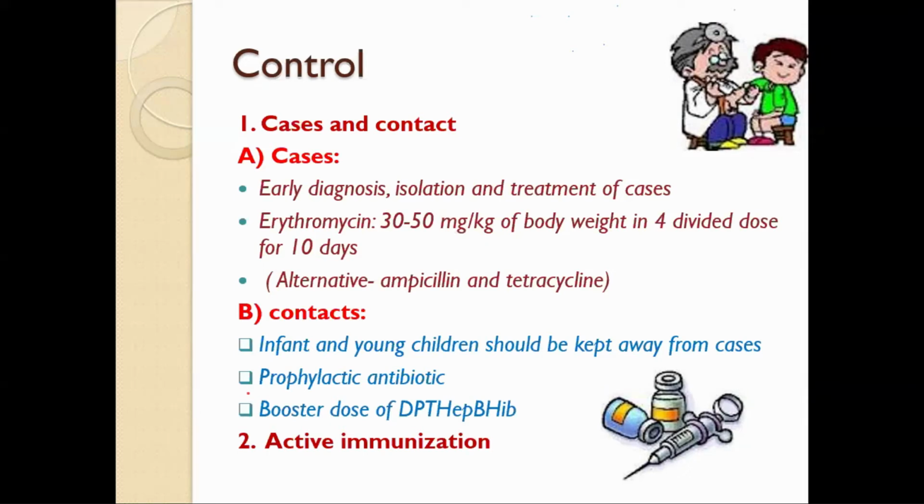So at 12 months, or on completing 12 months, JE, Japanese encephalitis, again SC, 0.5 ml, can be given. So they are the vaccination schedule under the National Immunization Program. The second vaccine is completed at 15 months.